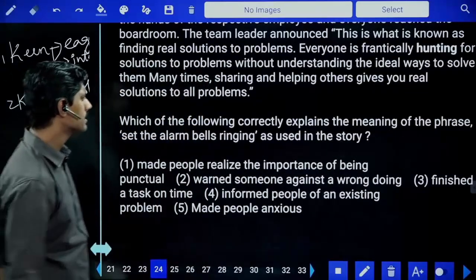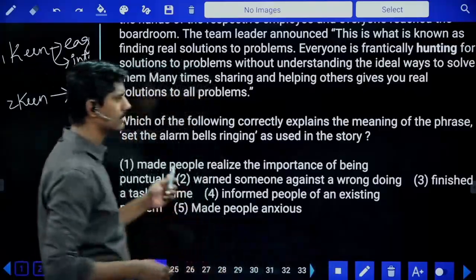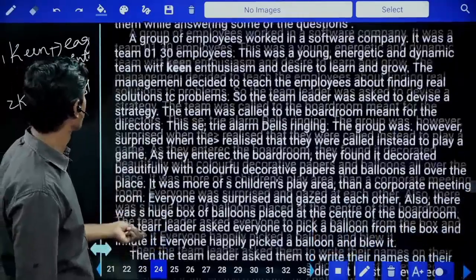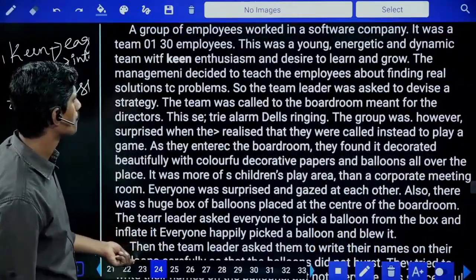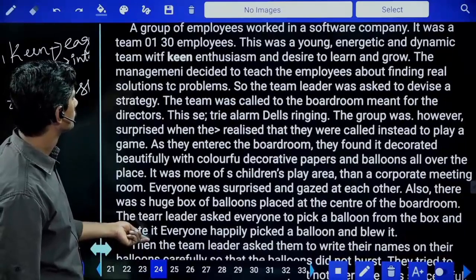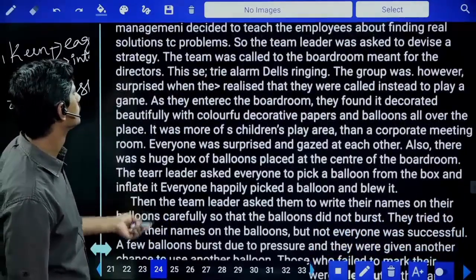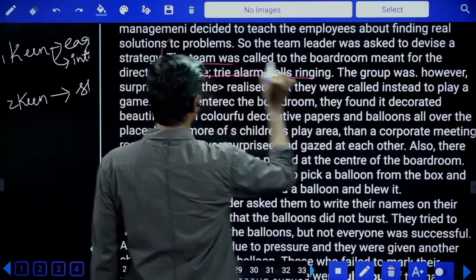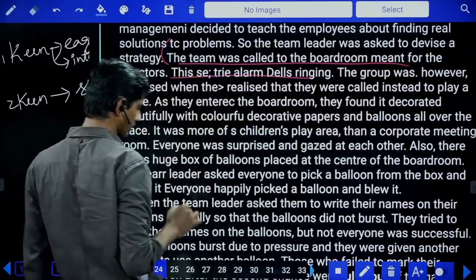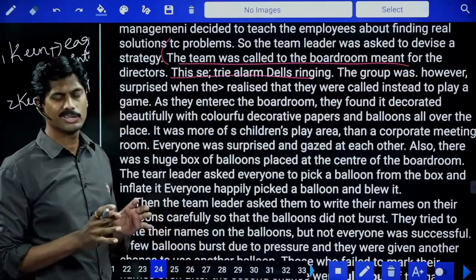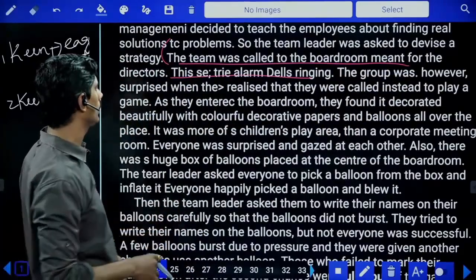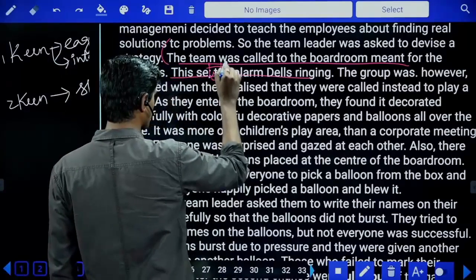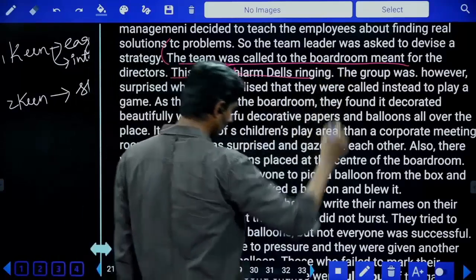Set the alarm bells ringing. Set the alarm bells ringing అంటే ఏంటి? What is that context? It is an idiom. The team was called to the boardroom meant for directors. Directors కోసం ఉన్న బోర్డ్ రూమ్ ఏదైతుందో అందులోనికి టీమ్ మెంబర్స్ రమ్మన్నారు. దానివల్ల ఏమైంది? This sets the alarm bells ringing.